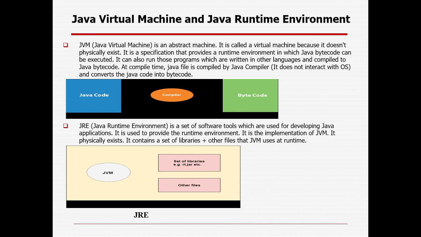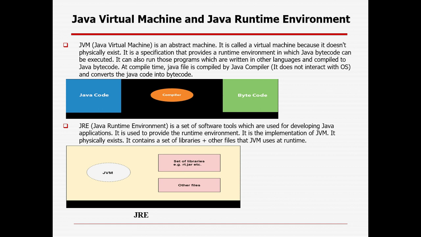So you can write your own program, but that needs to be compiled to Java bytecode, otherwise it will not run. That is the reason the compiler plays a pivotal role in converting the Java code to bytecode. Then JRE comes into the picture. JRE is a combination of JVM, as you can see in the diagram, plus a set of libraries and other files. So JRE, or Java Runtime Environment, is a real thing. It is not virtual.